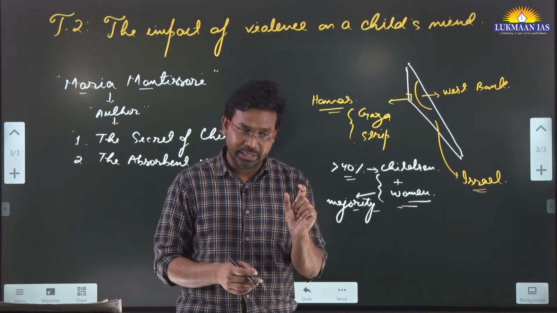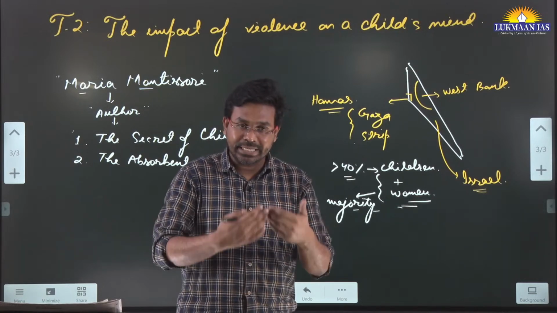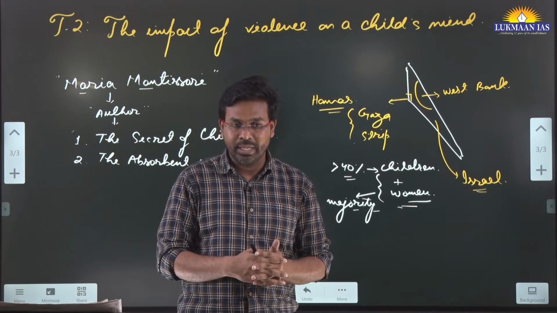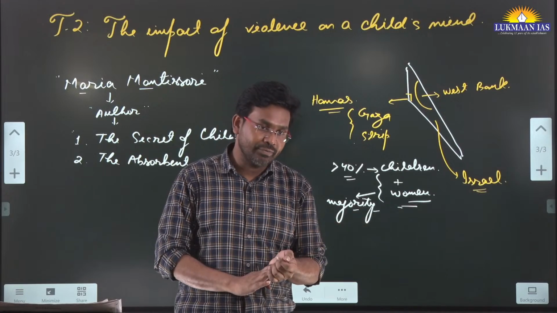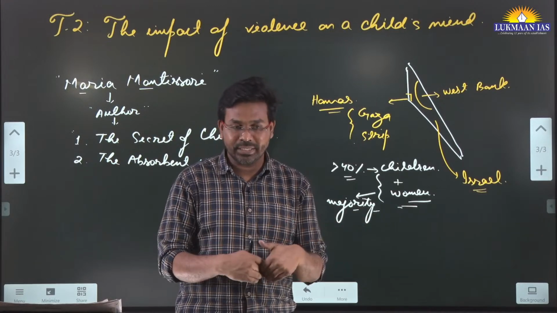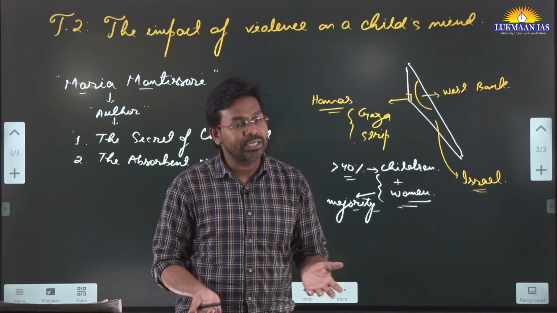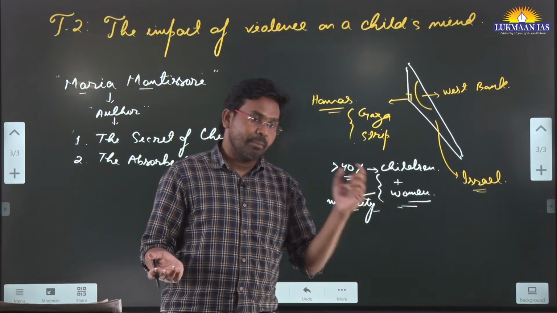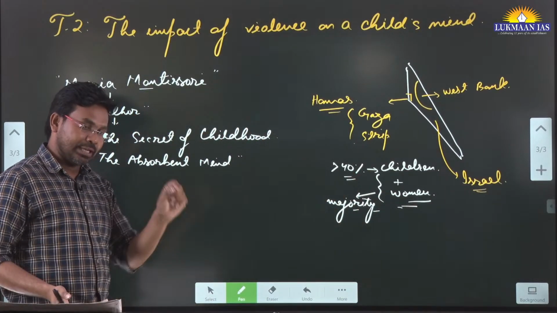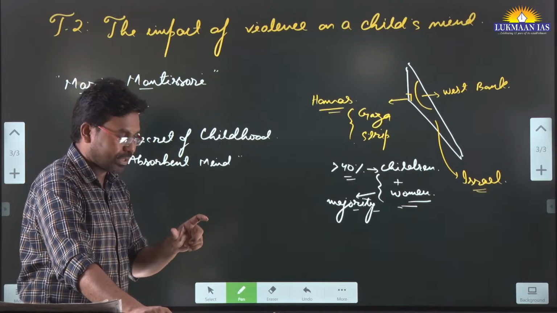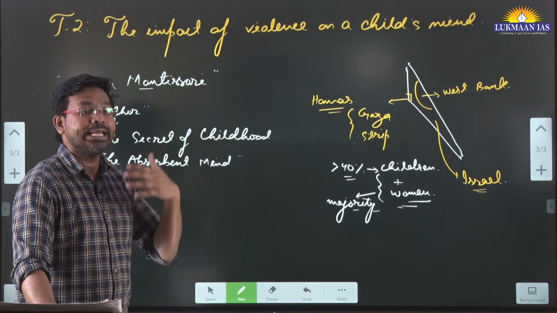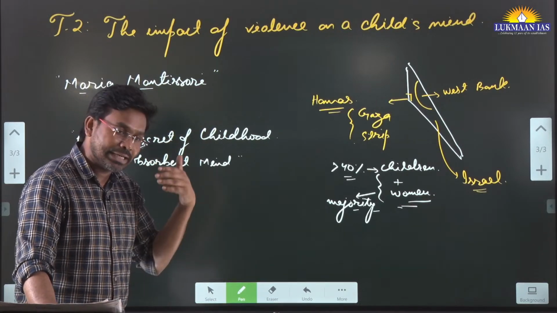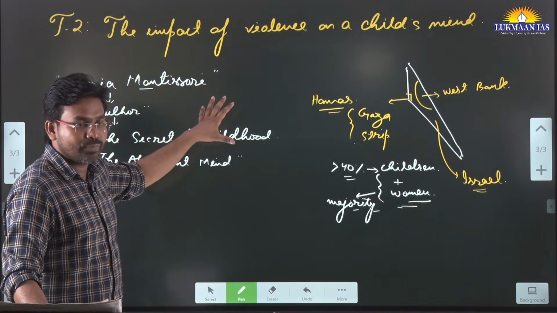A very young infant who survives may not recall what happened, but if the child is adolescent or adult, it will create some impact on the mind.